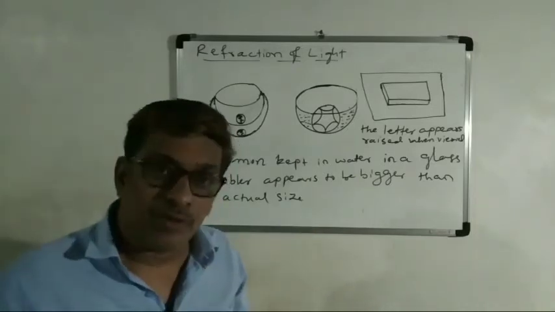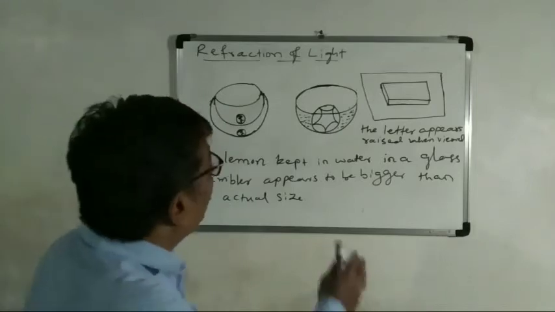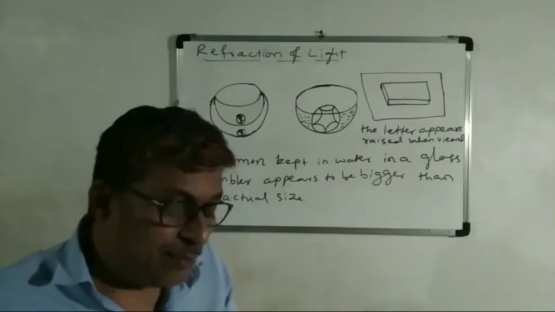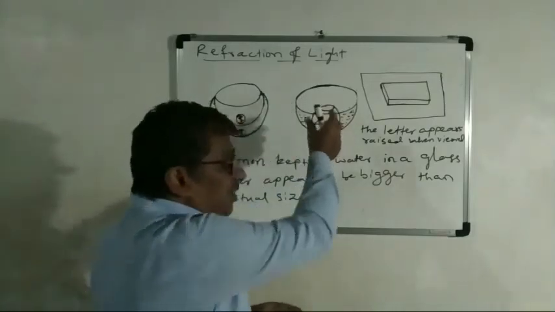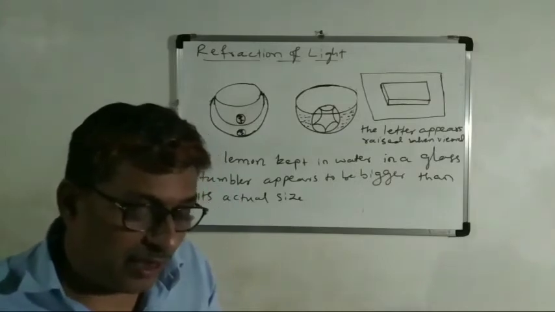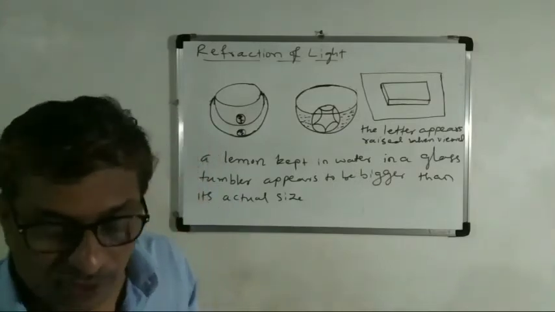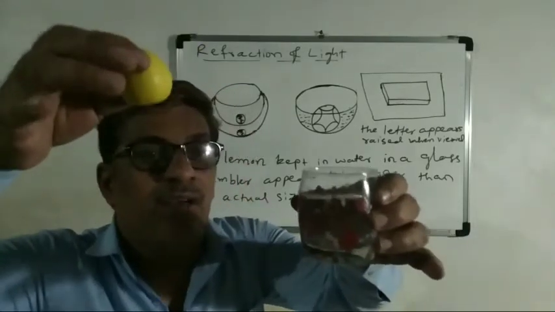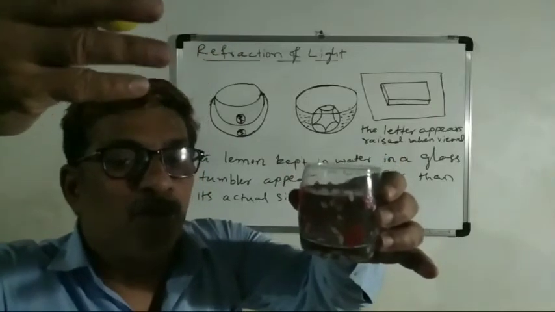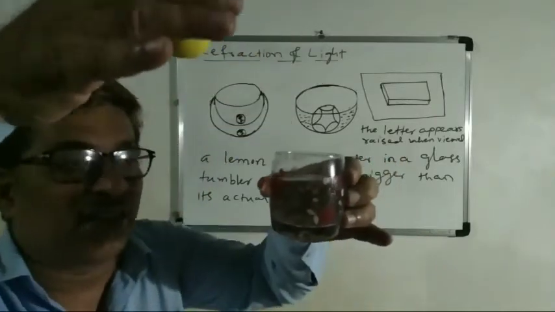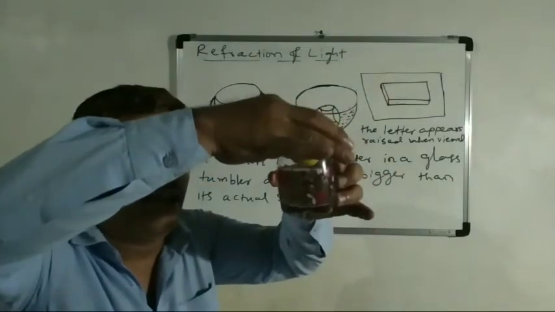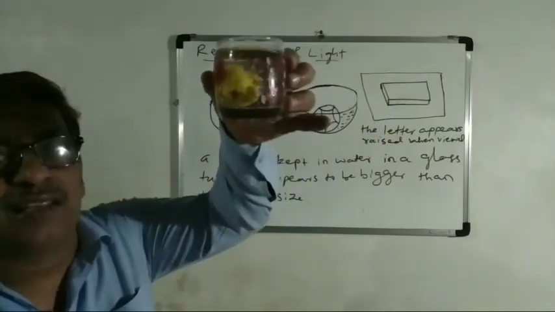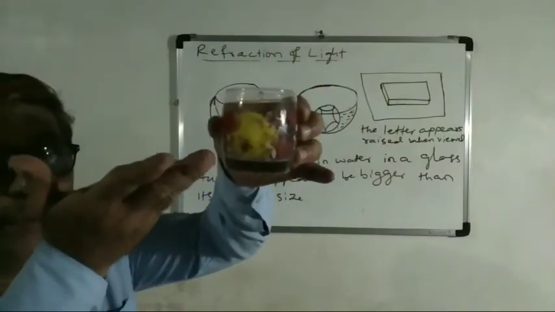Take a bowl with water and add a lemon or orange. It seems to be upward, and slightly appears bigger also. Let me show you the practical. I have taken water, and it would be best seen in a bowl, but I have taken a glass here. I put the lemon. Just see what you are seeing. It's slightly raised and seems to be bigger.